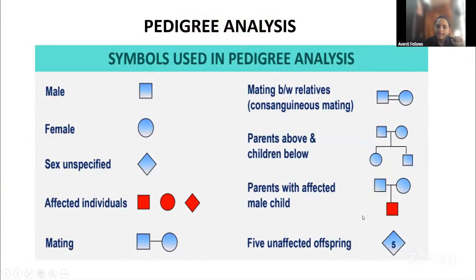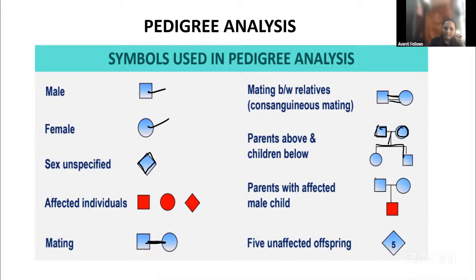Then coming to the pedigree analysis, there is no need to explain this. You know the square is the male, the circle is the female, sex unspecified we will give like this, and affected means we will fill it. The mating is a horizontal line between them, right? If the mating is between relatives, we put two lines. Here these are the two parents, and this is the progeny of these two parents.